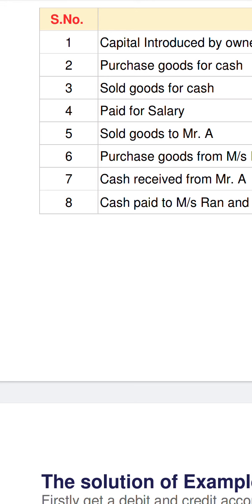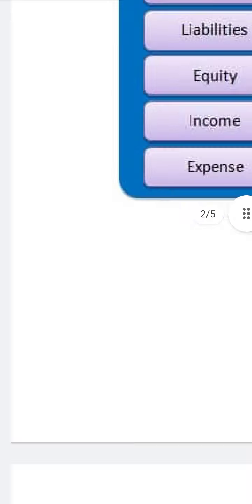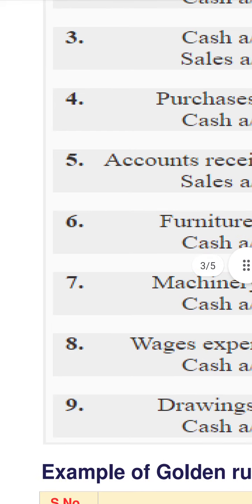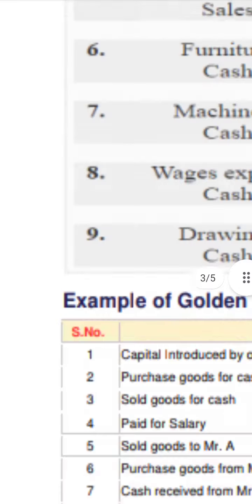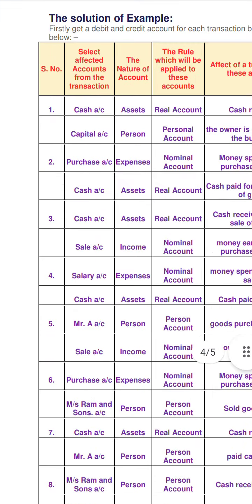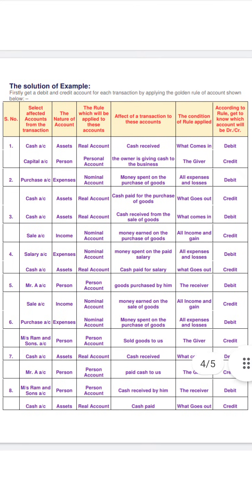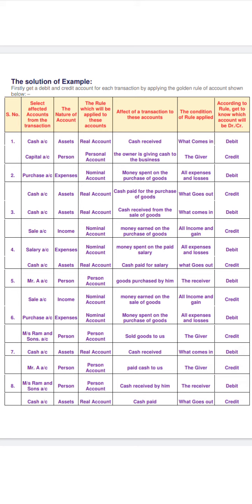Now in the fourth transaction, paid salary. So here there are two accounts you have to extract. One is salary, and it is paid by what? Of course something is paid by money or cheque. So there are two accounts: one is salary, another is cash. Salary is an expense and cash goes out. So overall we can see that salary is a debit and cash is a credit. Check this question number 4.